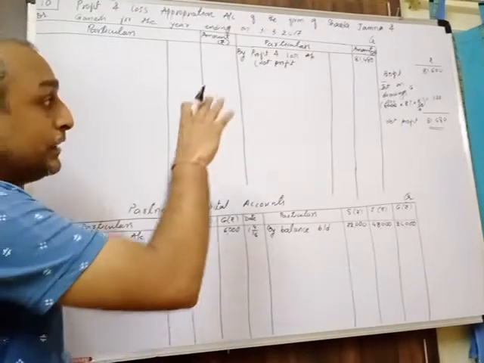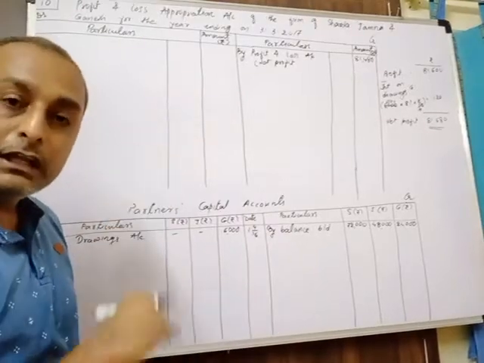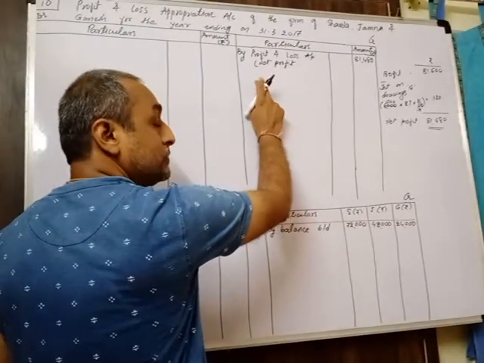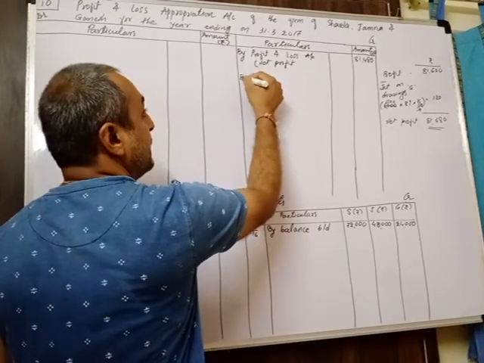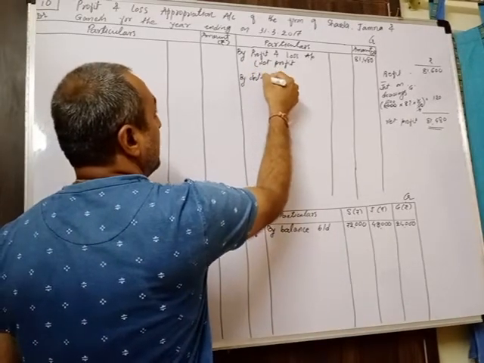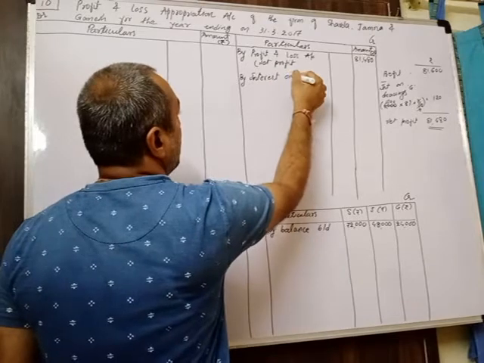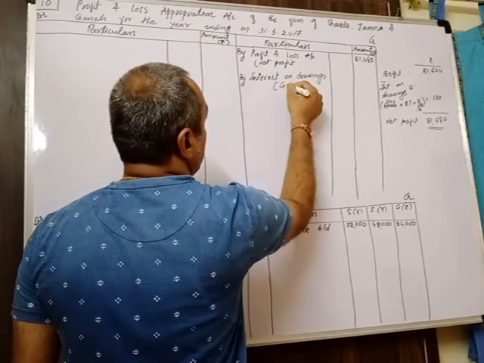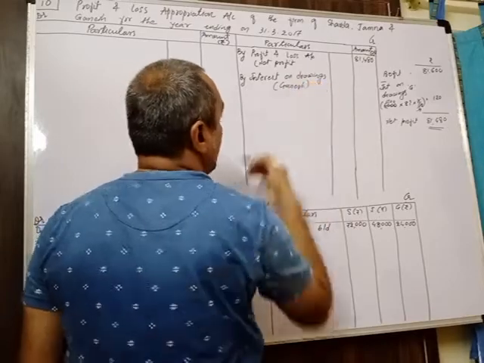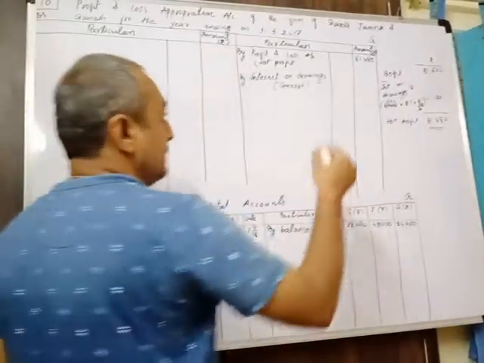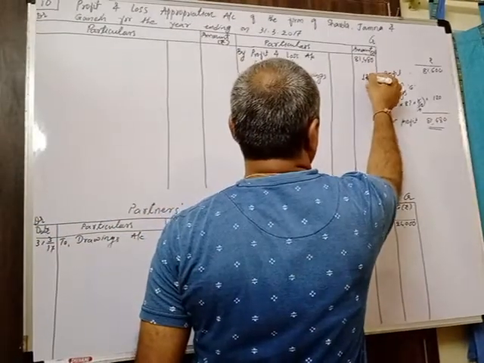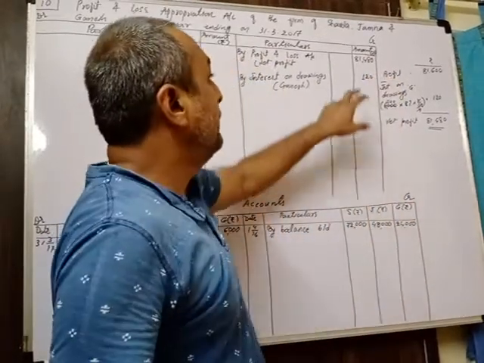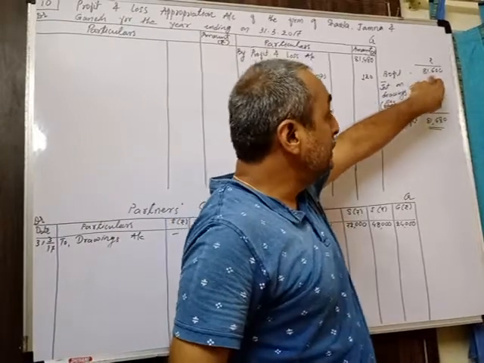Okay. Now we record interest on drawings also, as we have already calculated the value. So interest on drawings is an income. So the first effect is shown in the appropriation account credit side by interest on drawings (Ganesh). Drawings of partner Ganesh only, interest on drawings of partner Ganesh, value 120. So again you can see at the end we have already got this value only.